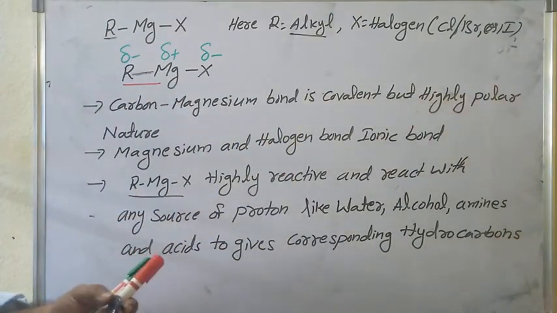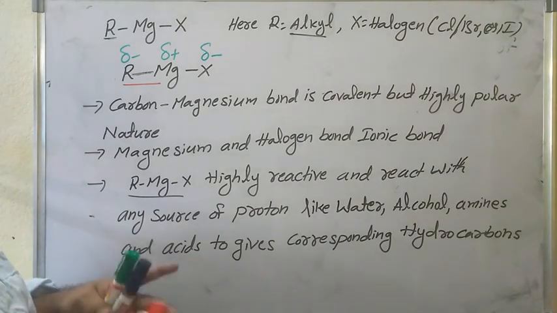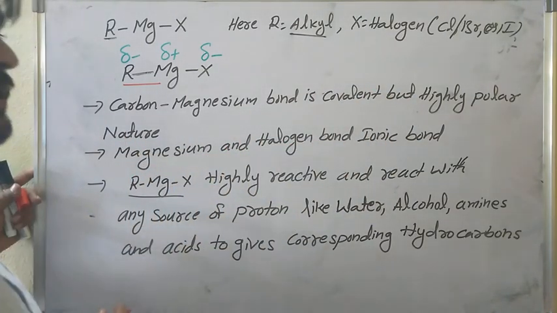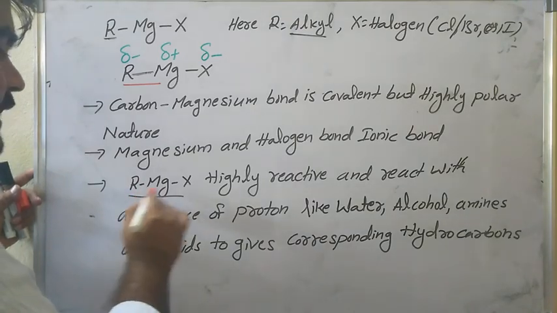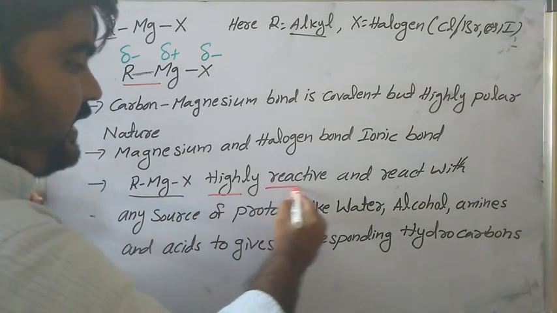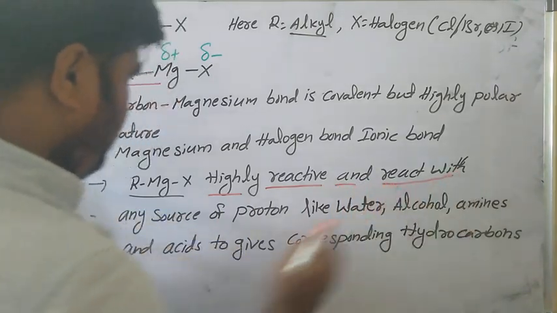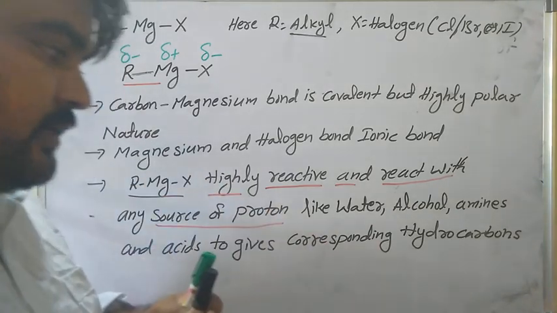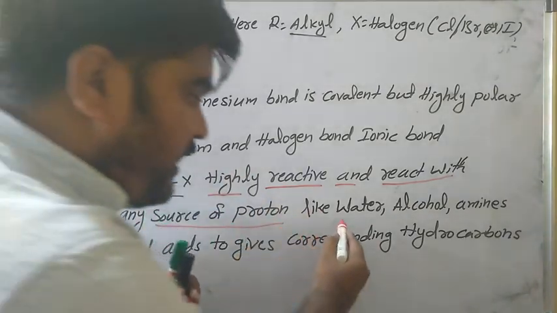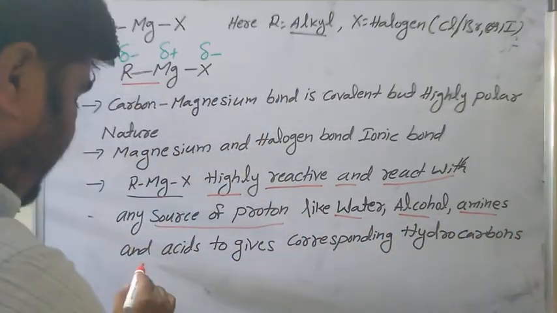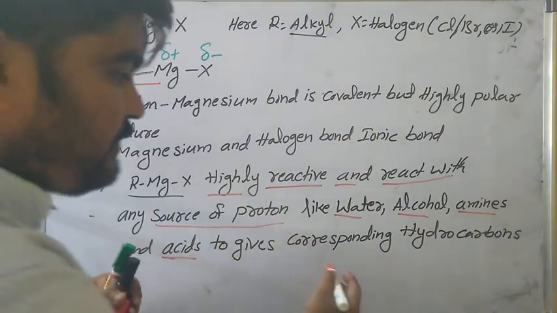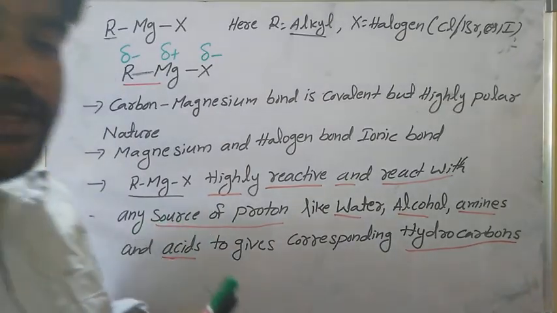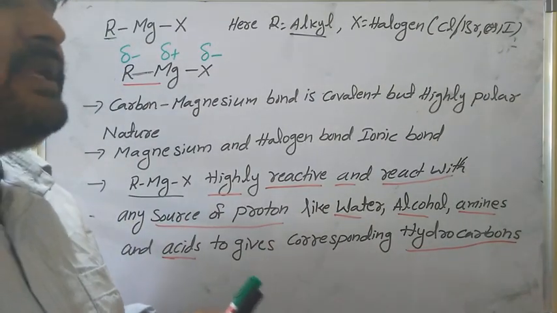So in alkyl magnesium, the carbon-magnesium bond is covalent and highly polar, and the magnesium and halogen bond is ionic. Alkyl magnesium halide is highly reactive, and it reacts with any source of proton, meaning molecules that donate protons, like water, alcohol, amines and acids, to give their corresponding hydrocarbons. Hydrocarbons means alkanes.